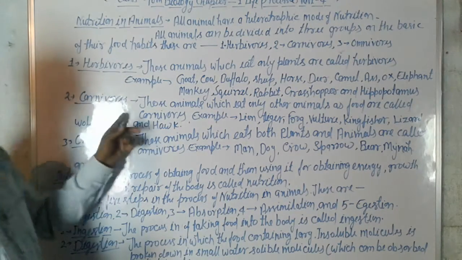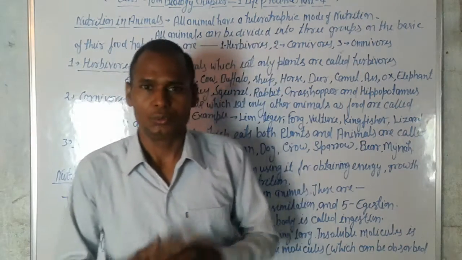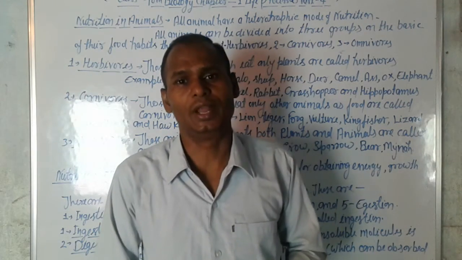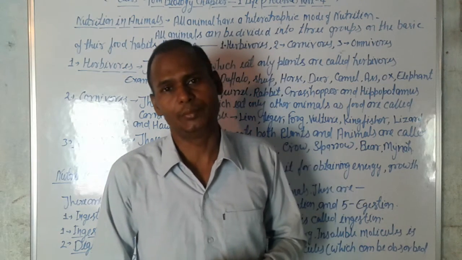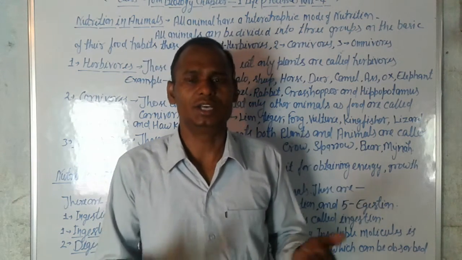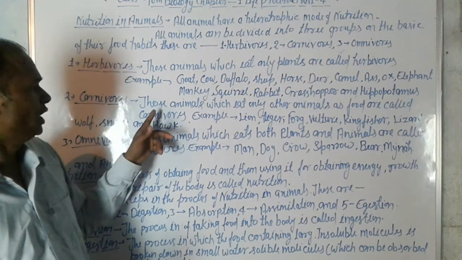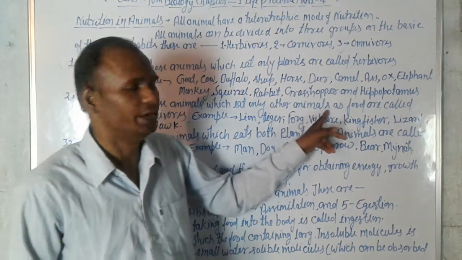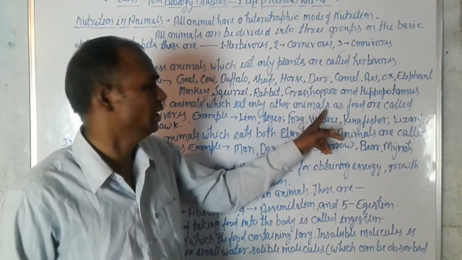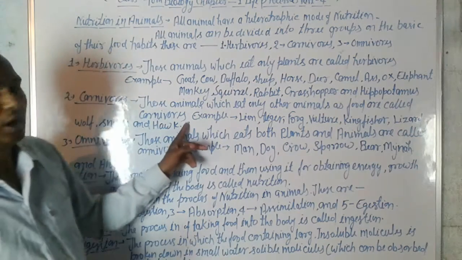And second, carnivorous. What are carnivorous? Those animals which eat only flesh or meat, that is, those animals which eat only other animals as food, are called carnivorous.